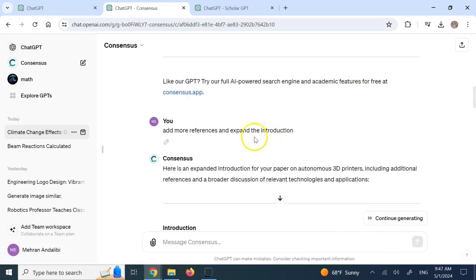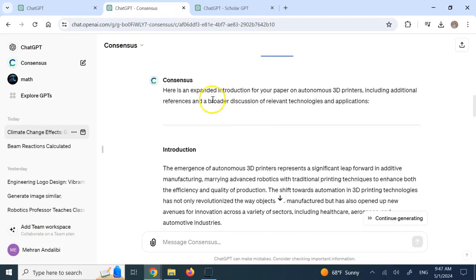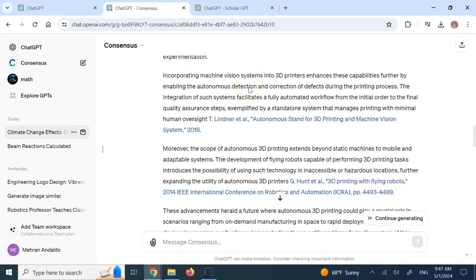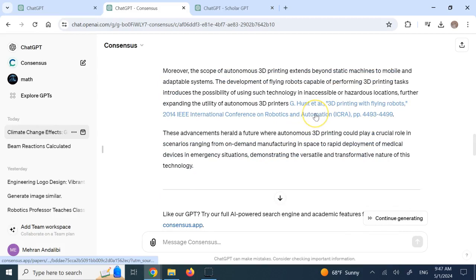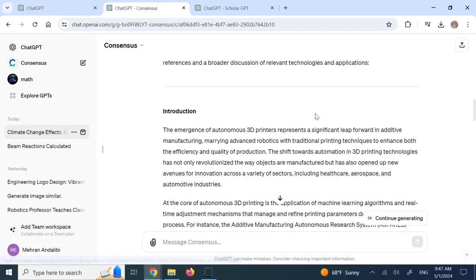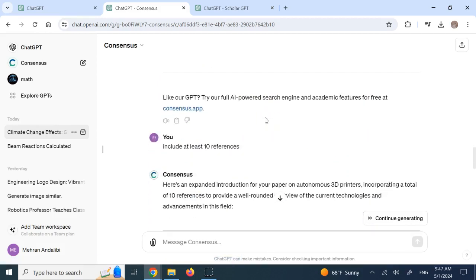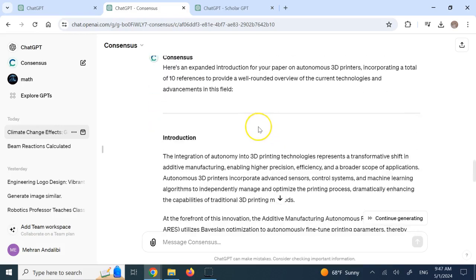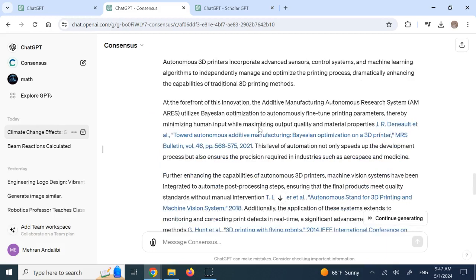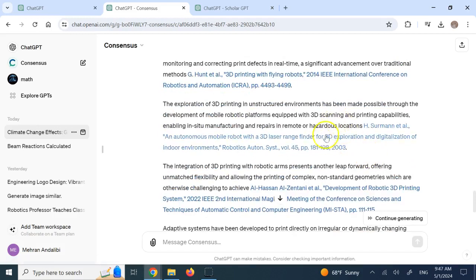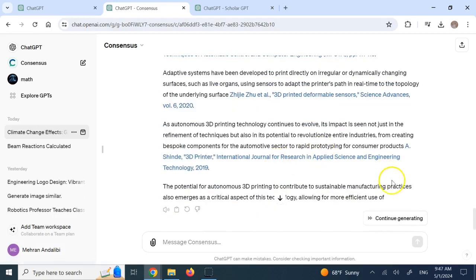So I said add more references and expand it. So now it went about expanding it. So now it is 3 citations. And then I say, hey, that's not enough. Give me 10 citations or 10 references at least. So it did it, but actually could not find 10 references, I assume, because that topic is not as basically explored as other topics. So it could find, I guess, 7 relevant references, and it added them.